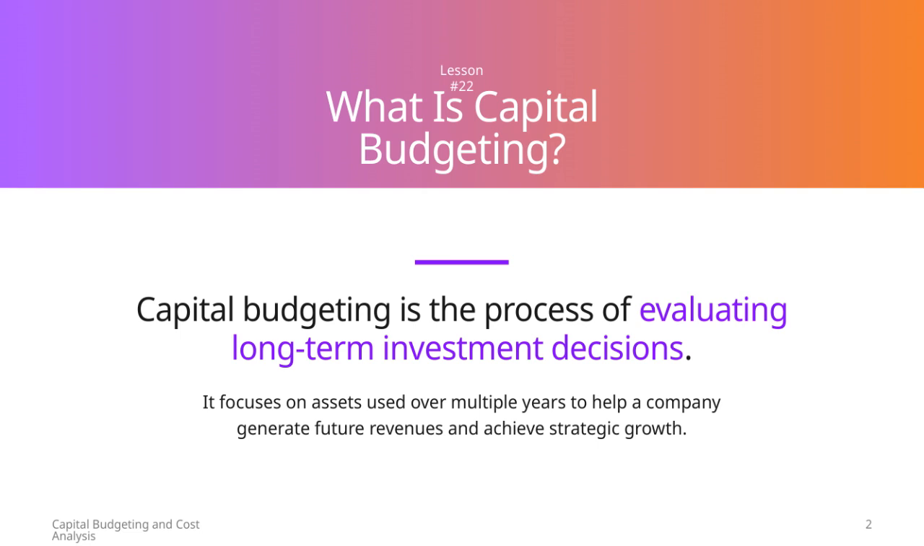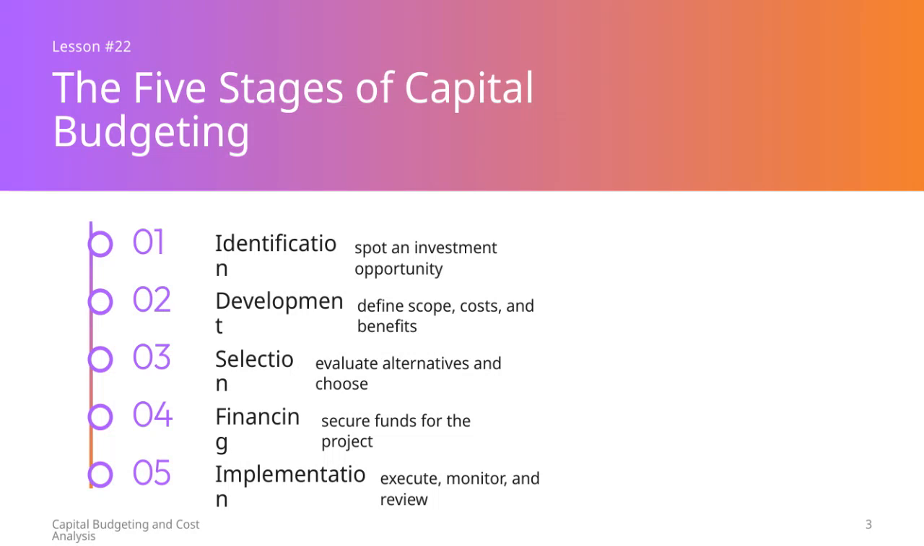The goal here is to choose projects or assets that will help the company generate future revenues and support its strategic growth. It's a critical part of financial planning because the right decisions can significantly impact the company's success over time. We'll also touch on how capital budgeting ties in closely with cost analysis, helping businesses make informed and financially sound choices. Now, let's dive into the 5 essential stages of capital budgeting.